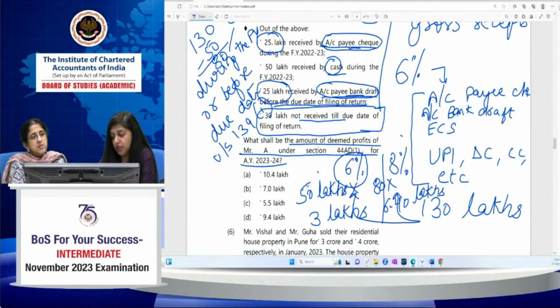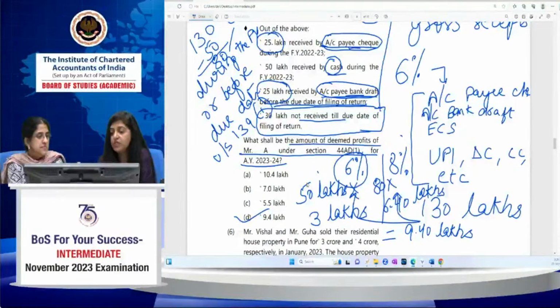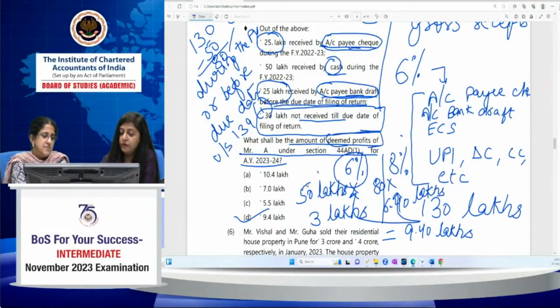So the total profit and gains of Mr. A from the eligible business would be 9.4 lakhs under section 44AD, which would be the deemed profit and gains under section 44AD, because nothing is mentioned about what amount he is claiming. So the deemed profit and gains would be the 9.4 lakhs, which is the 6% of 50 lakh, and for the remaining 80 lakh it is 8%.